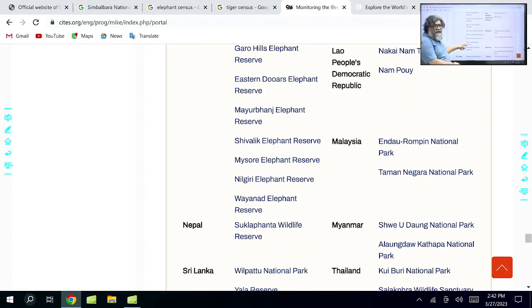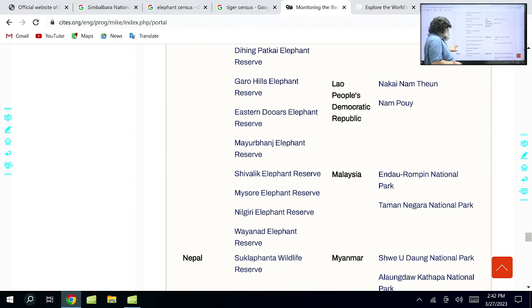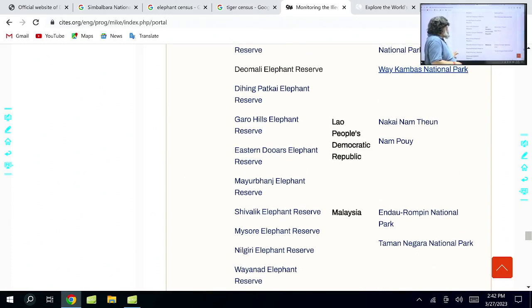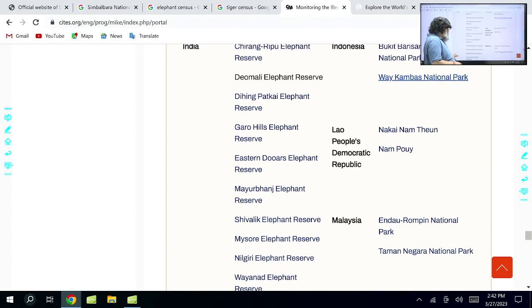See here, Wayanad Elephant Reserve of Kerala is also a MIKE site. As I mentioned, Rahul Gandhi disqualification as MP. He is MP of Wayanad. So Wayanad Elephant Reserve. Total 10 have been selected there. If you take India's part, 10 are there.